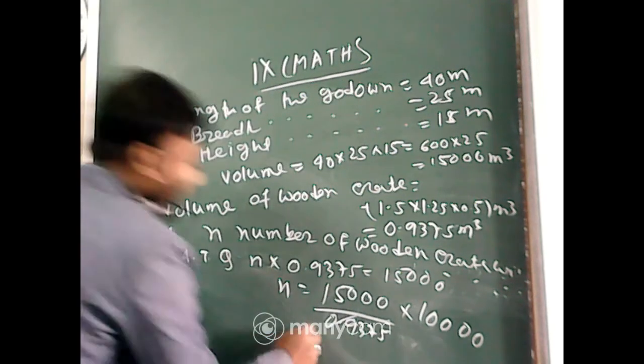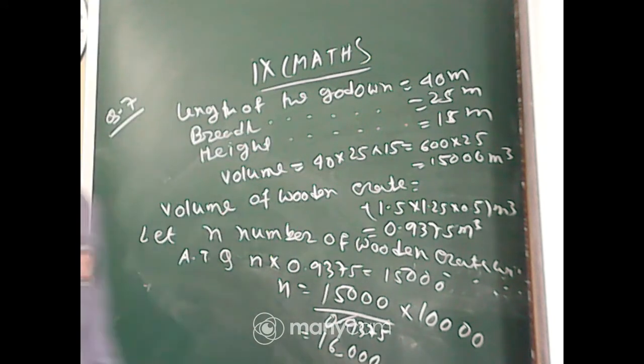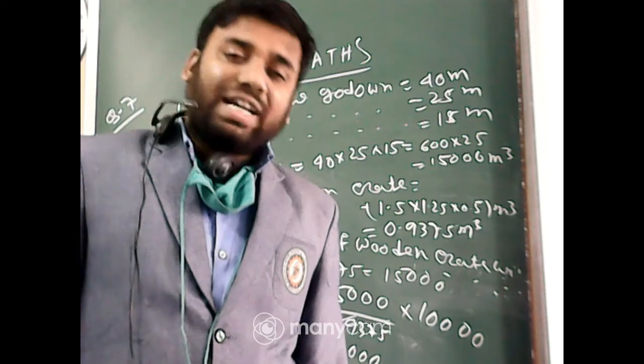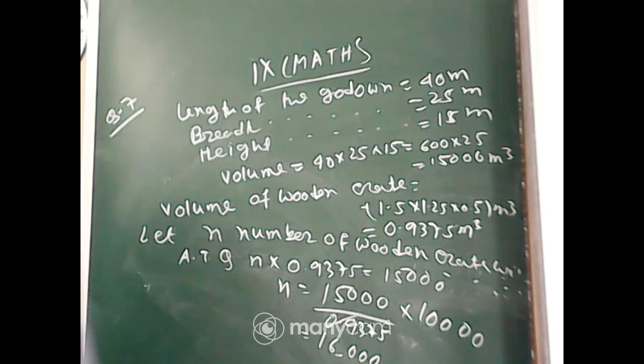That is 16,000. Yes, the answer will be 16,000. So 16,000 wooden crates we can store there. That is question number 7.